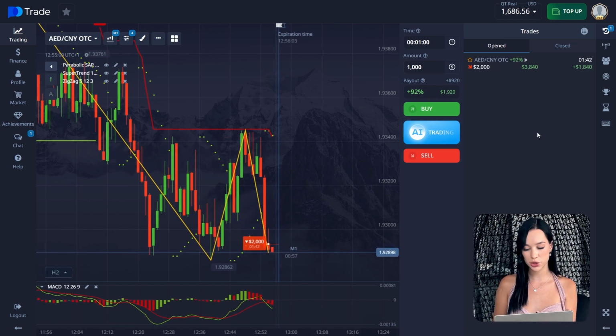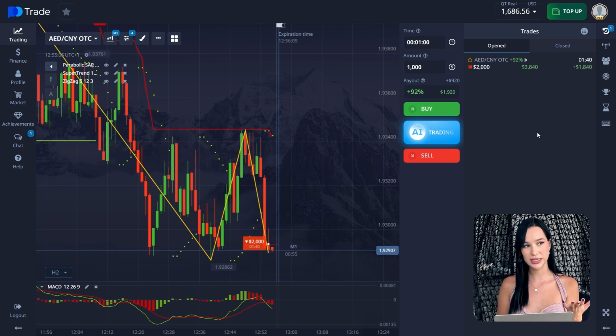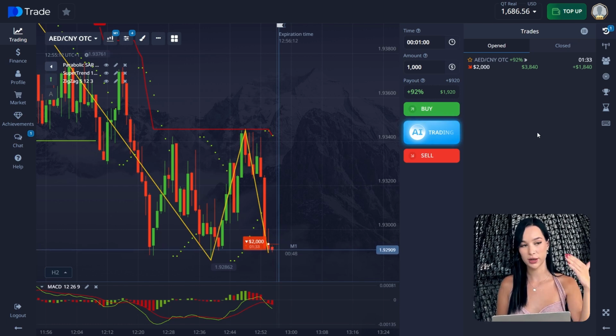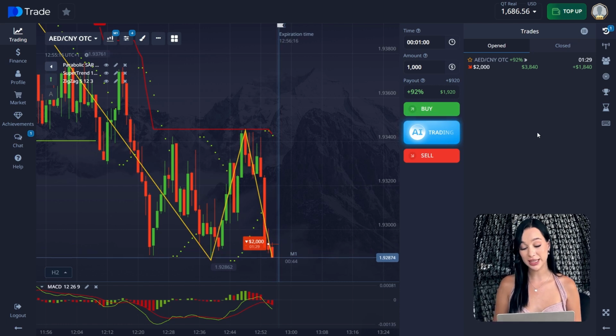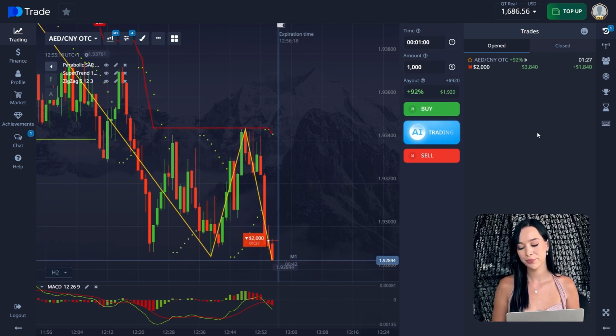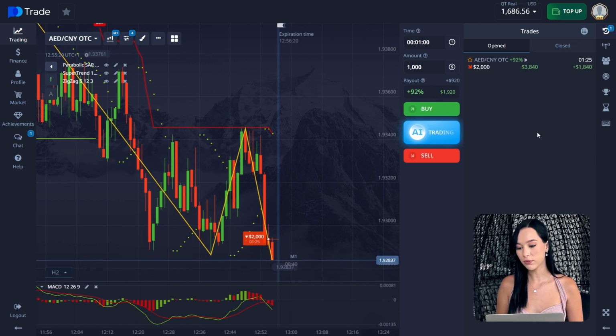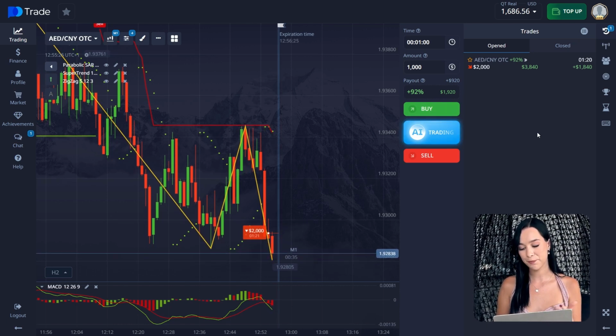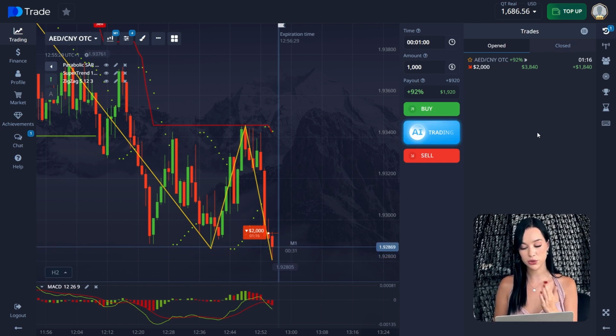So for what kind of situations do we need to do it? When you see that you don't have enough time to close the trade in the plus, and you understand that you need more time for the price to reverse, for example, in the direction that you need. And if you see that it could happen, you can open a rollover. So it will give you more time. Of course, it's some risk because it's going to double your amount of money per trade, for example, as with me, from 1,000 to 2,000.